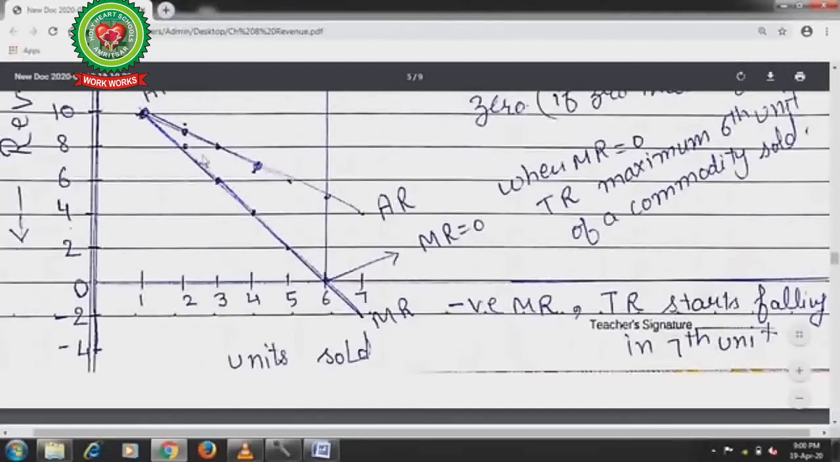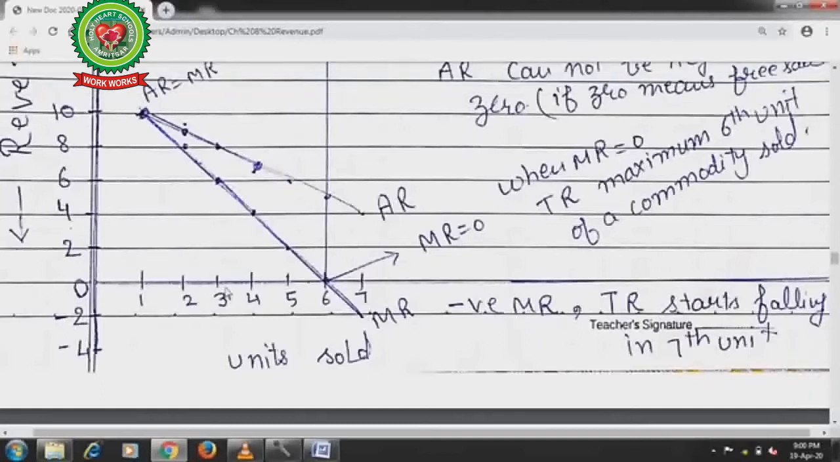This is average revenue. And marginal revenue for the second unit of production is 8. In the same way, when 3 units of output are produced, marginal revenue is 6 and average revenue is 8. When 4 units of production are there, marginal revenue is 4 and average revenue is 7. In this way you will mark all the points and join the points.